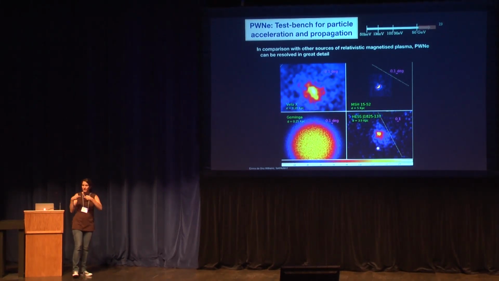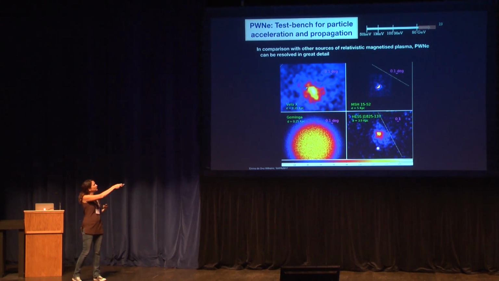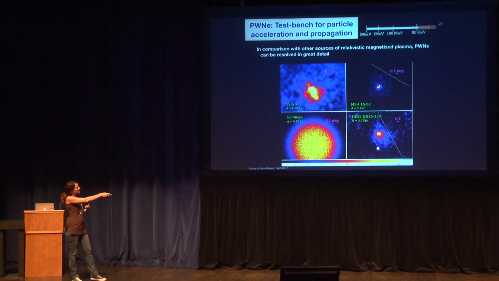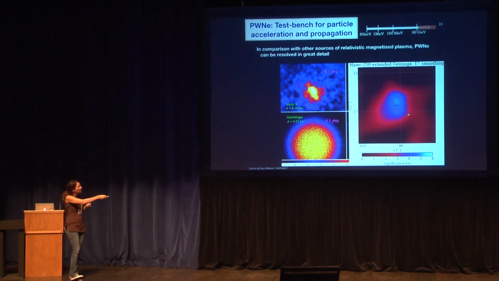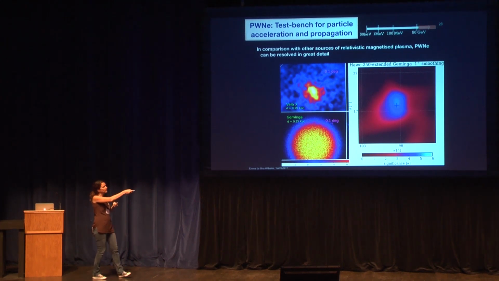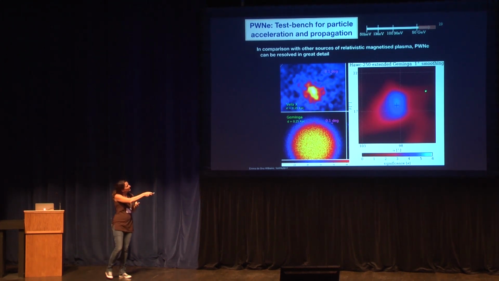But something more important to keep in mind is this: they are very extended, and they are very extended at very different distances. So what I did is put these four big sources. This is Vela X, this is 1552, 1825, and this is Geminga. Geminga is a simulation I did. The real detection is here by HAWC. This huge guy is 2-3 degrees, big and kind of faint, and you can hear probably this afternoon more about those guys.